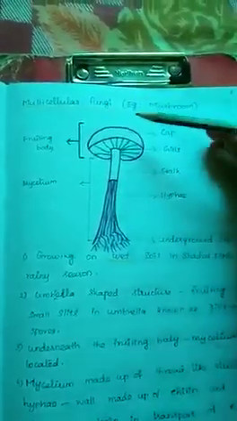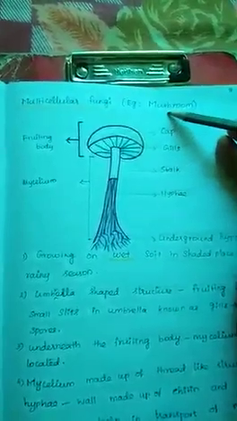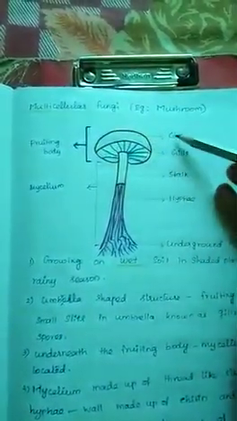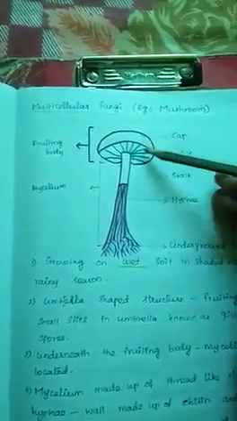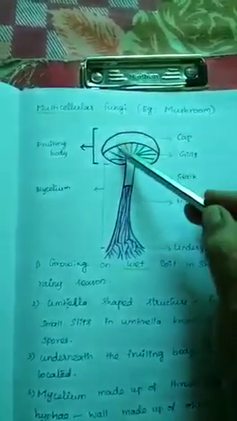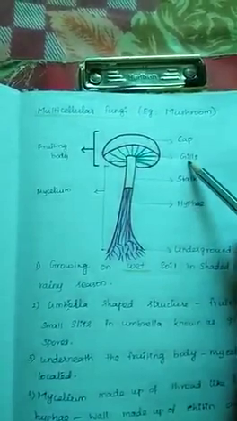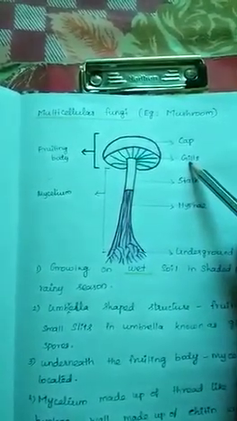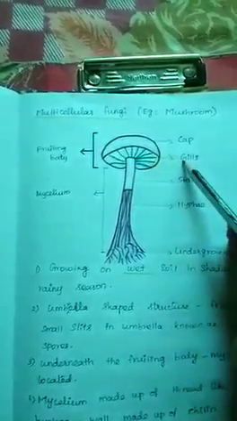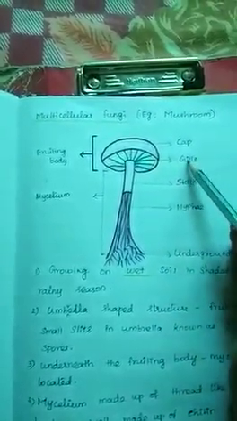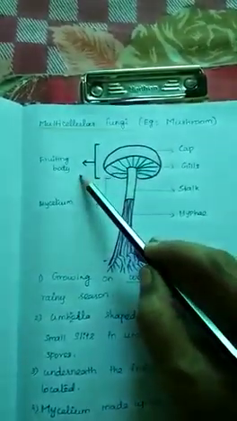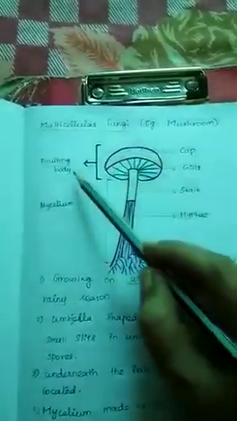Next one, multicellular fungi. Mushroom is the example that we are going to see here. This is an umbrella-like structure called the cap. Below that cap, small slit-like structures are called gills. These gills contain spores for reproduction. With the help of the spores only, they produce their progeny, that means their copies. This umbrella-like structure is called the fruiting body.